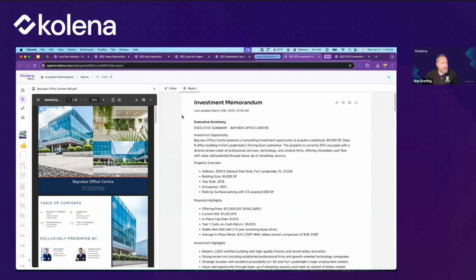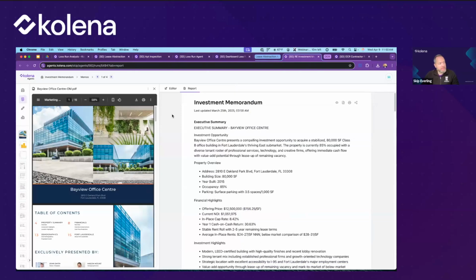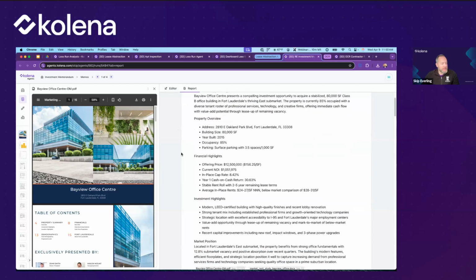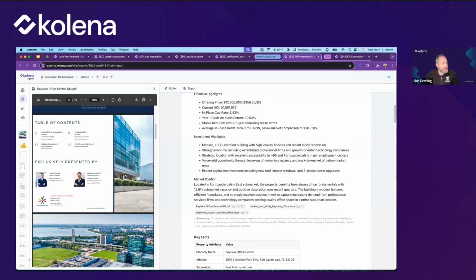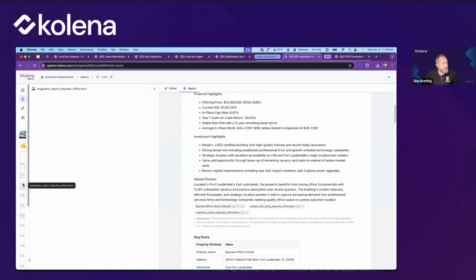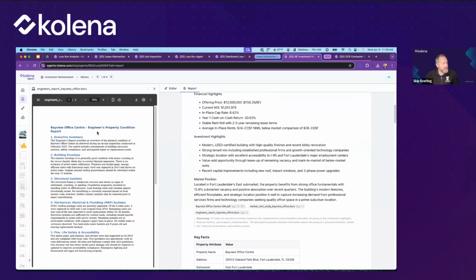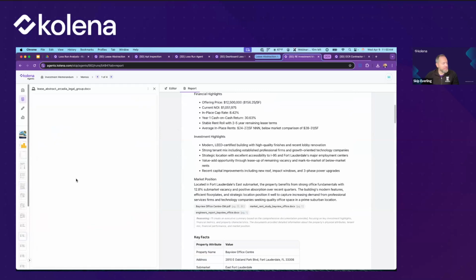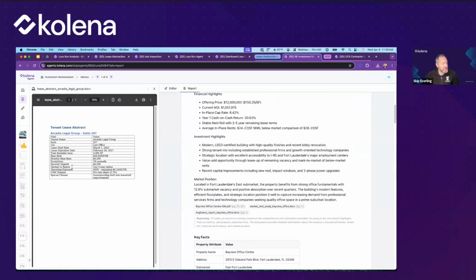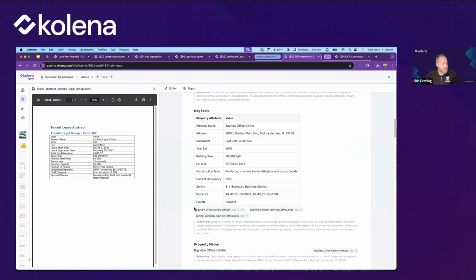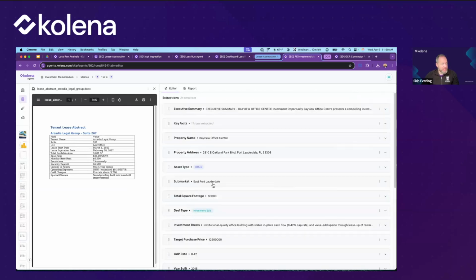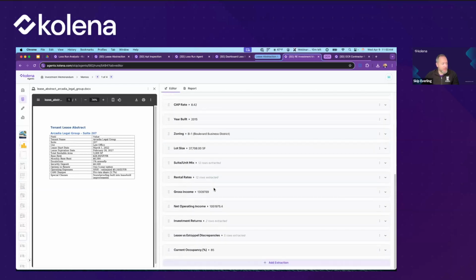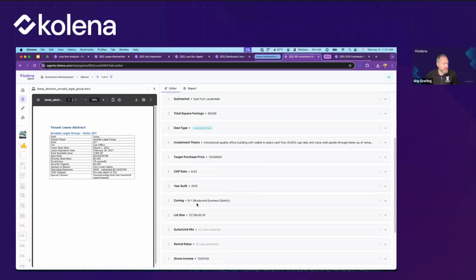Let's see, I think I have an example here. This is an example of creating basically an investment memo, so kind of like an abstract of a property offering in a way. And you can see that we've got an executive summary of this long offering memorandum plus there are lots of lease abstracts. There's this engineer's property condition summary. These are lease abstracts for each of the tenants in this office, etc. And in the editor view, what I asked it to do, let's see.